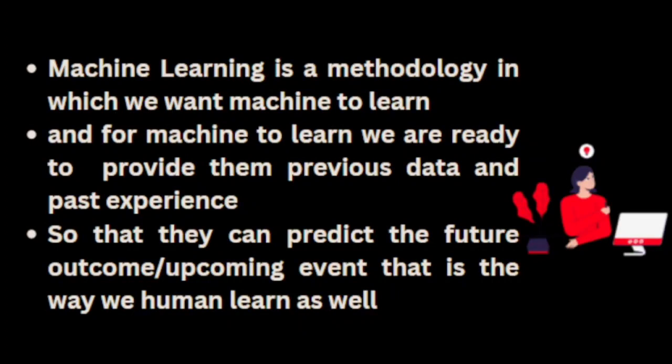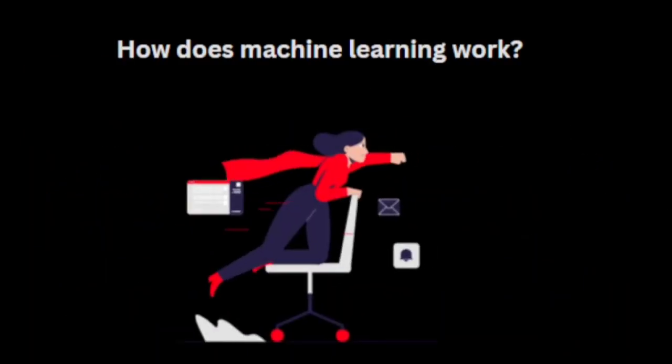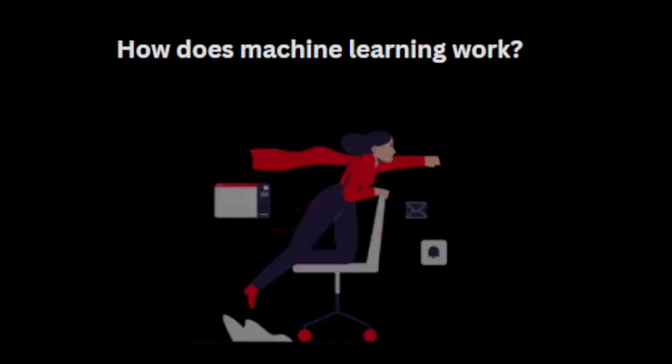Using machine learning, a machine will learn the same as we humans learn. We also learn from our experience, and using machine learning, machines will also learn from their experiences. Now we're going to discuss how machine learning works.